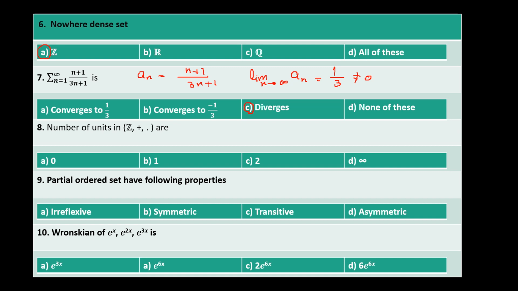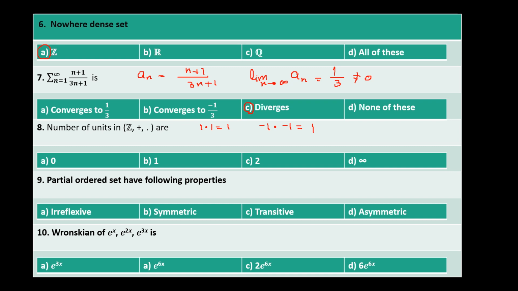Okay, the number of units in the positive integers is what? We know that units are those numbers that have a multiplicative inverse. Among the integers, 1 has a multiplicative inverse, which is 1, and minus 1 has a multiplicative inverse, which is minus 1. So how many units will be in this?